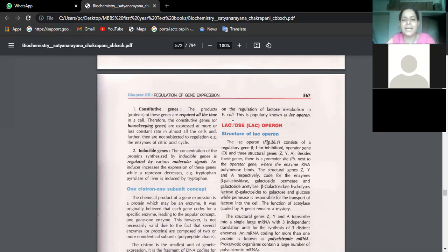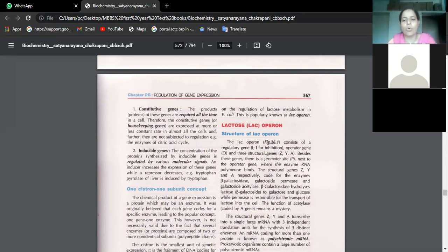Similarly, in the bacillus E. coli, Escherichia coli bacteria, we have studied lactose metabolism to check whether the genes are functioning properly or not. So this is popularly called the Lac Operon. That means in E. coli we are studying lactose metabolism, hence it is called the Lac Operon.